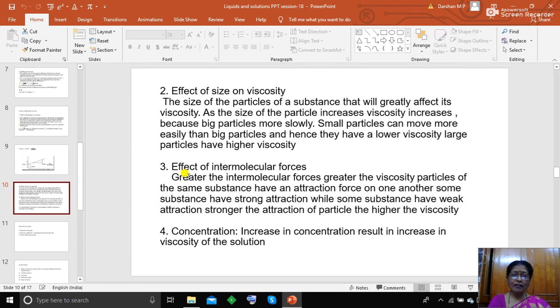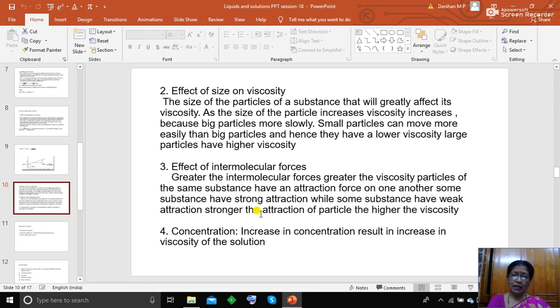Next one is the effect of intermolecular forces. Greater the intermolecular forces, greater the viscosity. Some substances have strong attraction forces on one another, while some have weak attraction. If it has a strong attraction, the viscosity will be greater. If it has a weak attraction, viscosity will be lower.